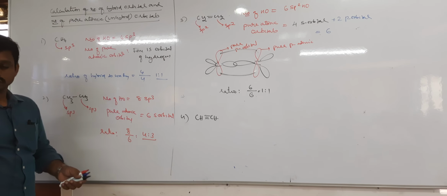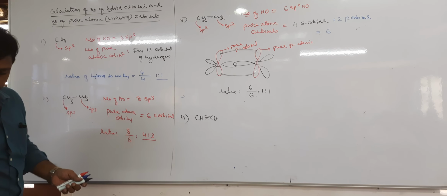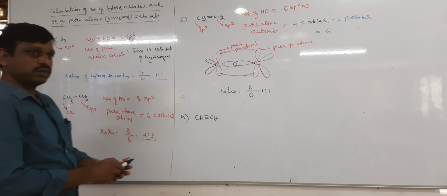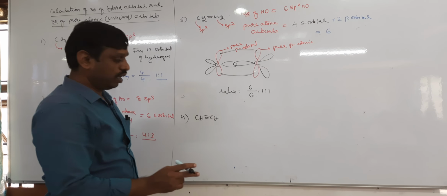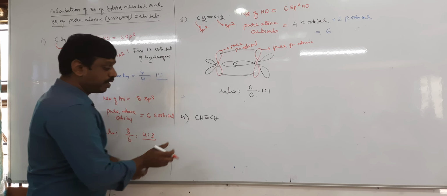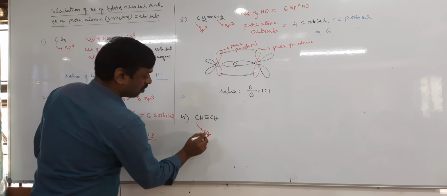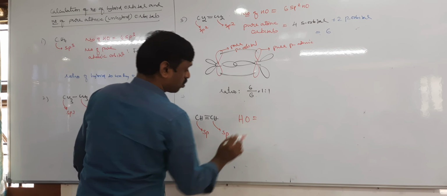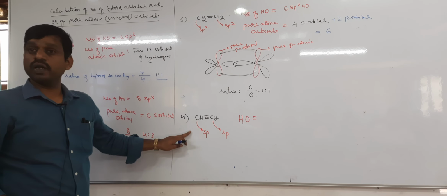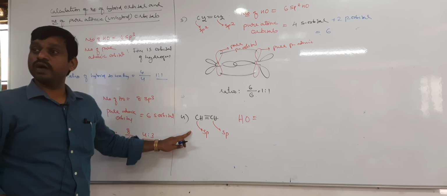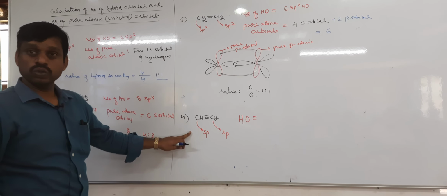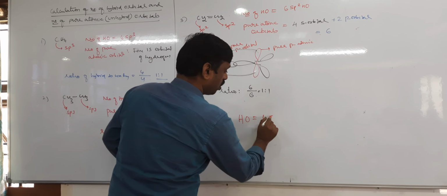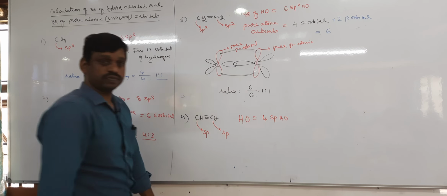One more example. Calculate hybrid and unhybrid orbitals. To calculate hybrid orbitals, first identify the hybridization. Both are sp, no? Therefore each carbon undergoes sp. If carbon undergoes sp, how many hybrid orbitals? 2. 2 plus 2, 4. Therefore there are only 4 sp hybrid orbitals.